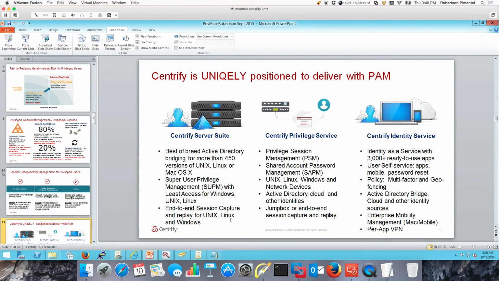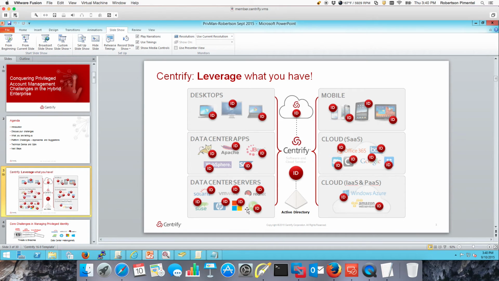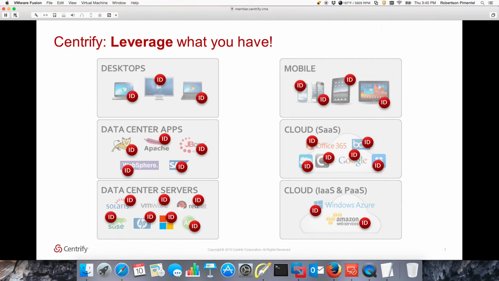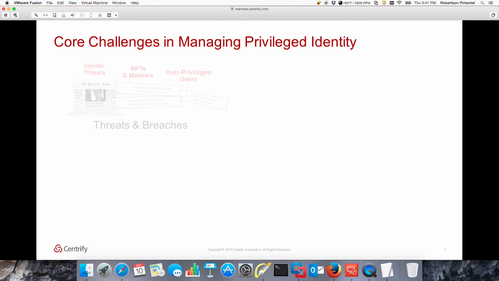So Centrify basically focuses on allowing organizations to use Active Directory to help with their problems. Ideally, organizations can leverage their disparate infrastructure and consolidate everything with Active Directory. So most of the time you will need Active Directory to use our solutions, okay?